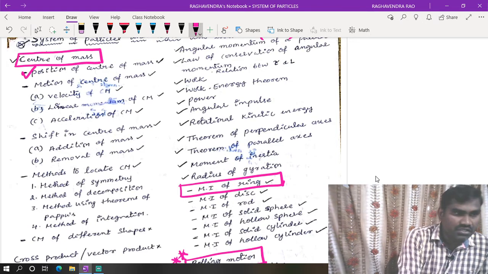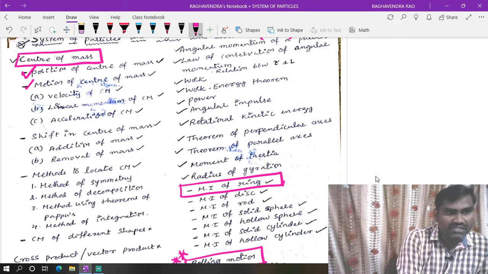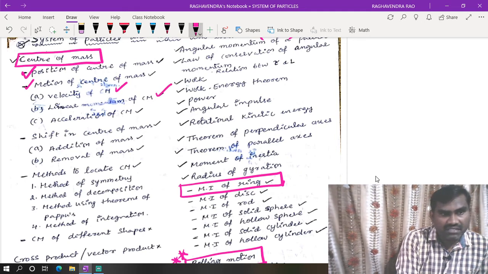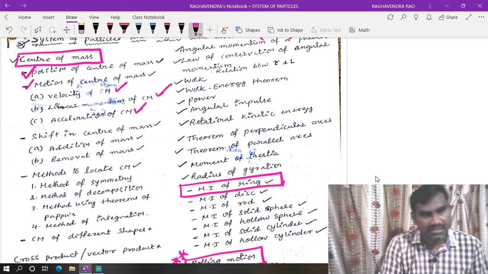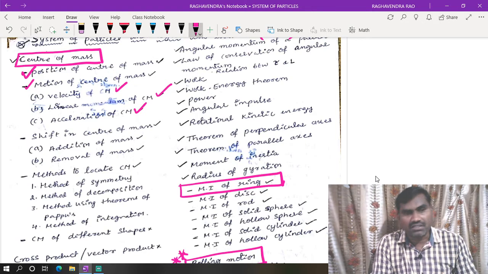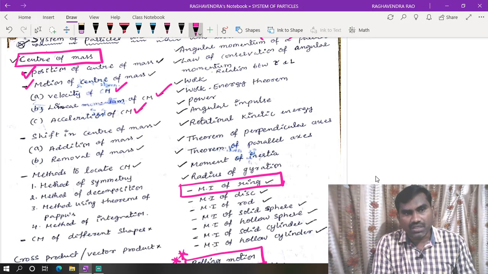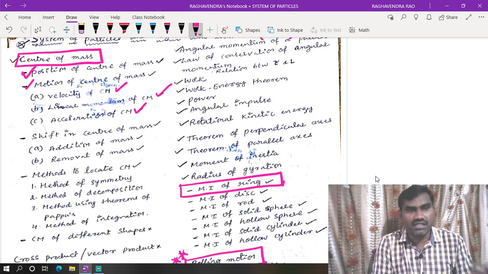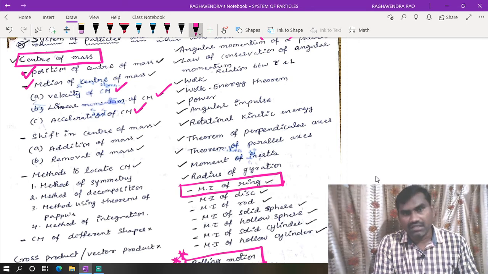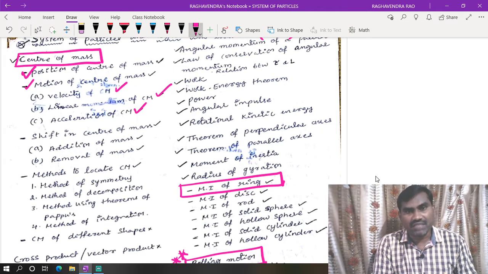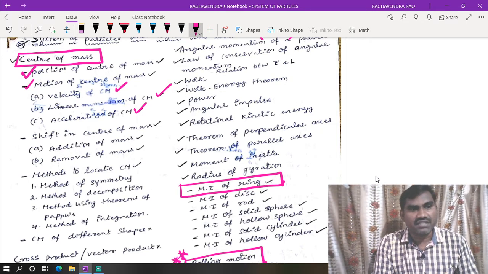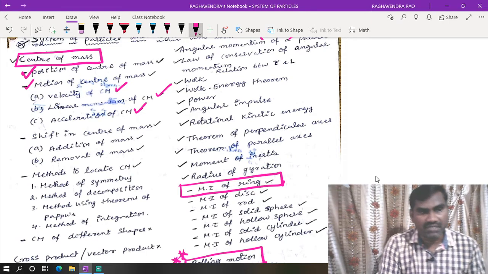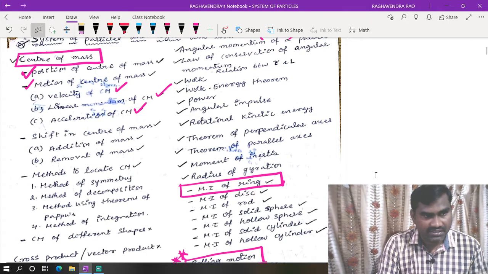And then motion of center of mass: velocity of center of mass, linear momentum of center of mass, and acceleration of the center of mass.